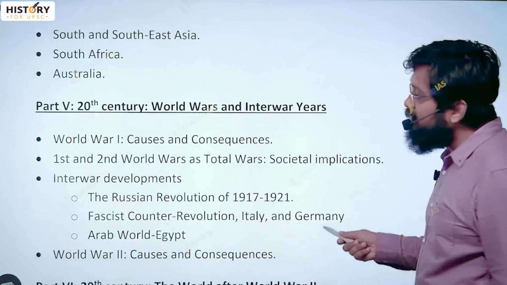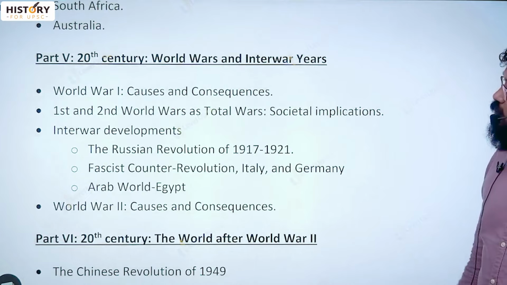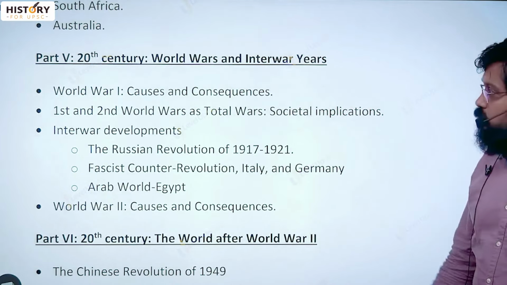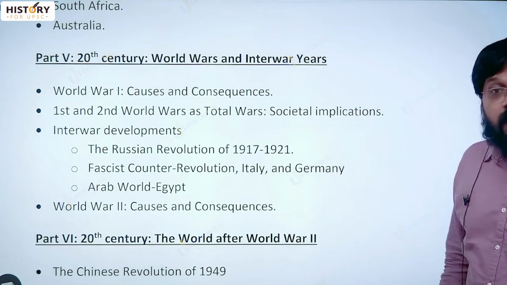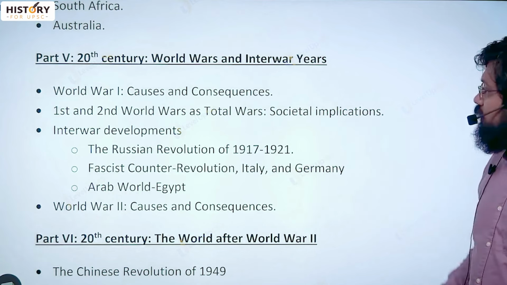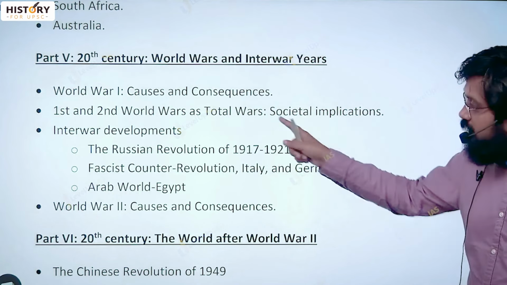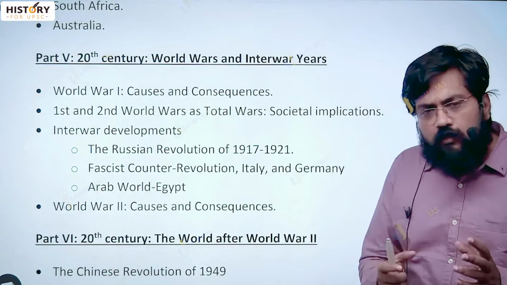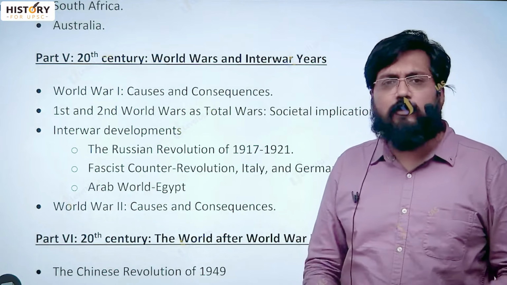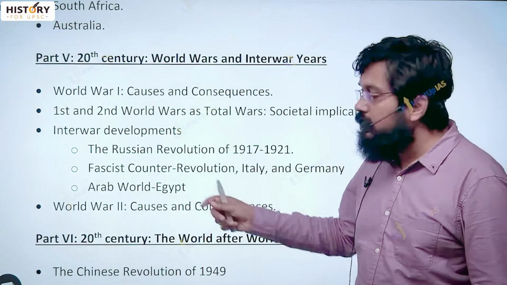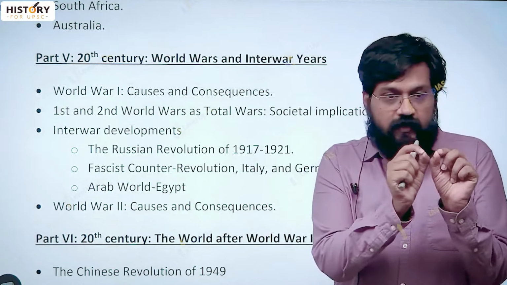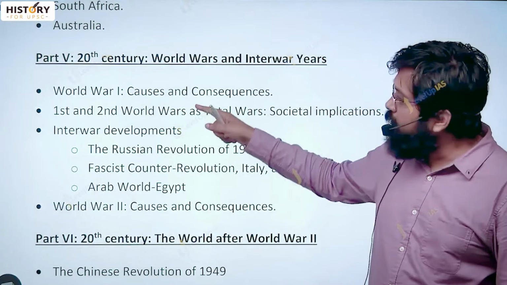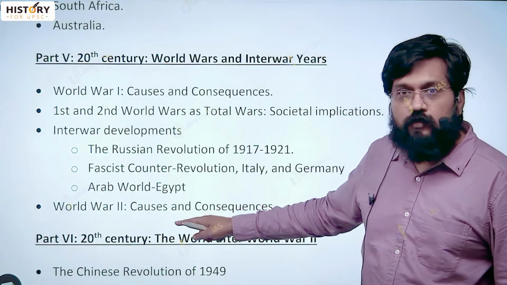Once you come to the 20th century, you have first of all the first few decades, World War I and World War II, causes and consequences, and the nature and societal implications. यहाँ पे लिखा है पहली बार, and we have total wars. Apart from that, you have a dense amount of developments happening in the 20 years from 1919 to 1939. बस मात्र 20 साल है between World War I and World War II.